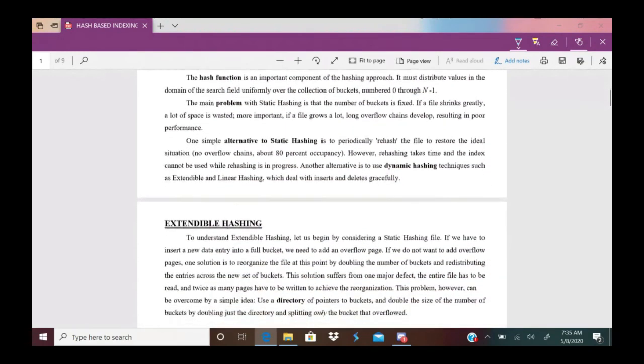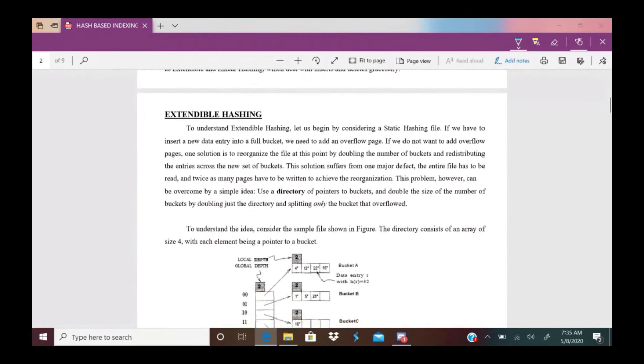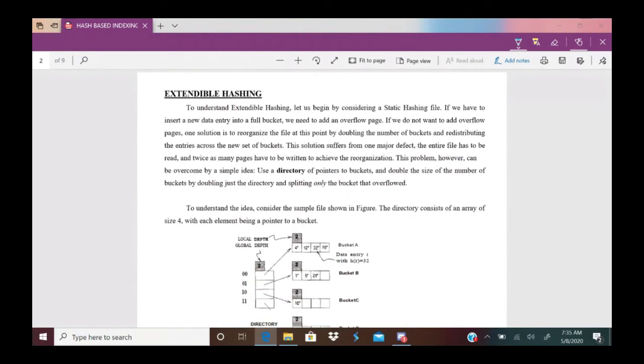In dynamic hashing, we have two techniques. One is called extendable hashing and another one is linear hashing. The first one we discuss is extendable hashing, which is very important. Keep in mind, it is very important for the external examination. Here, the problem of static hashing is resolved in extendable hashing by using a directory of pointers.